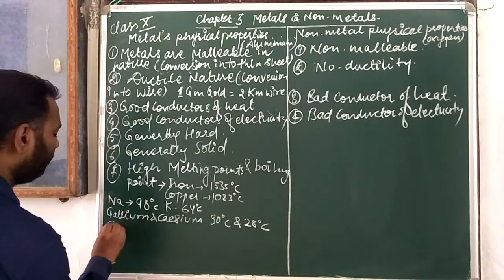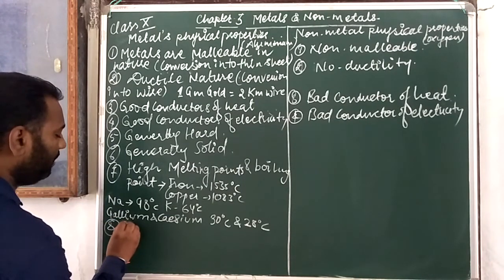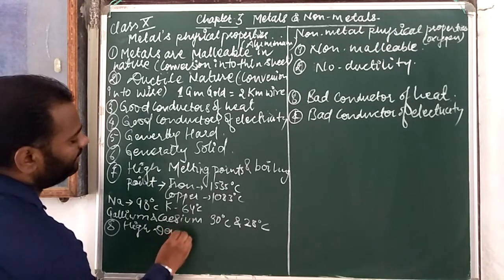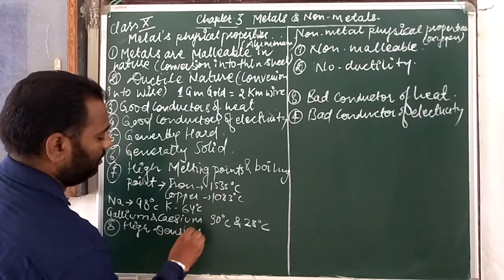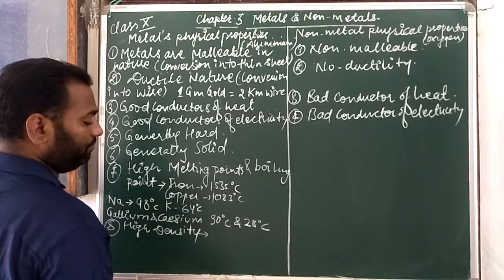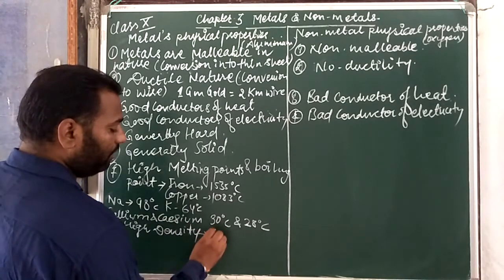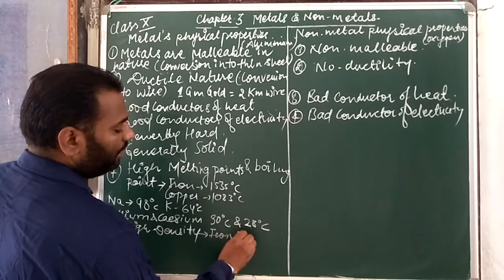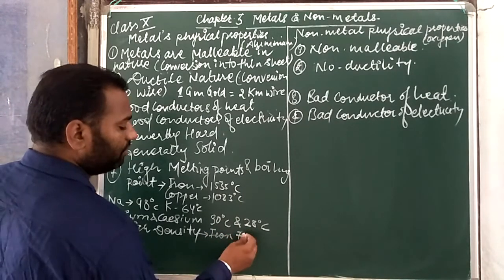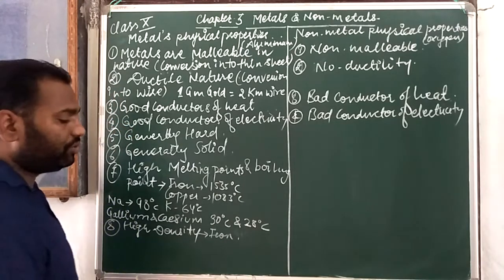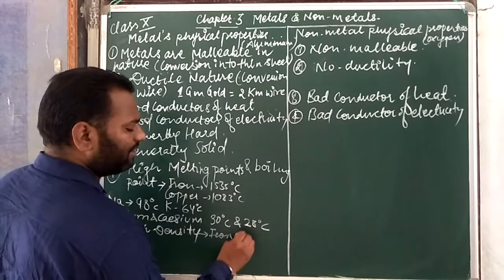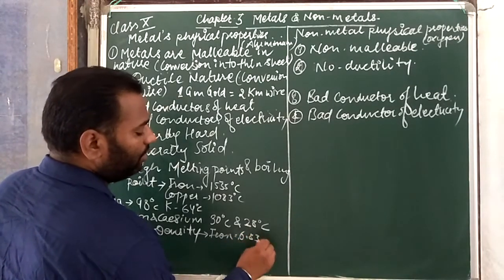Okay, and the eighth point is they are having a high density. They are having a high density because, like, iron has a high density, like 6.83 or so. It is not necessary to write the gram per meter cube unit, but if you know it, maybe 6.83 or like that.